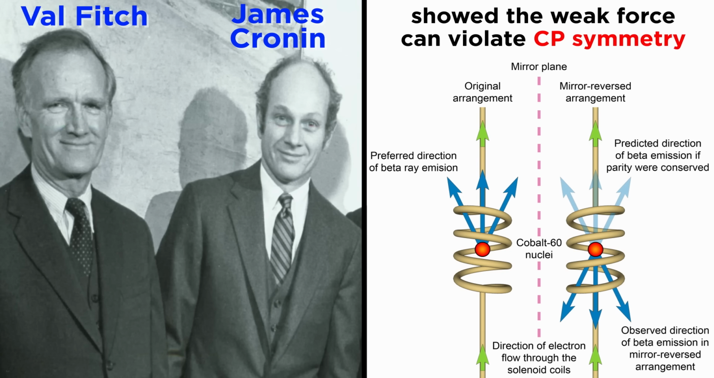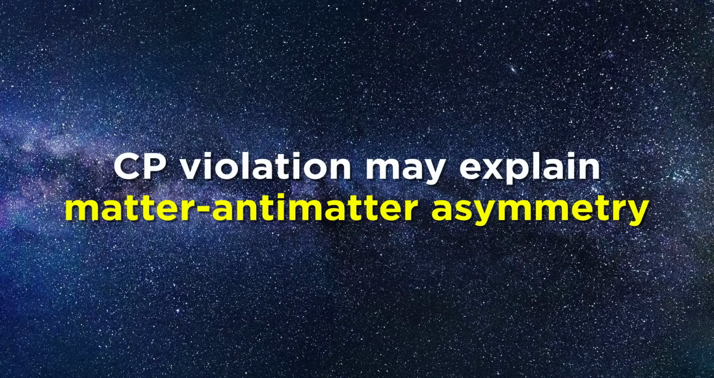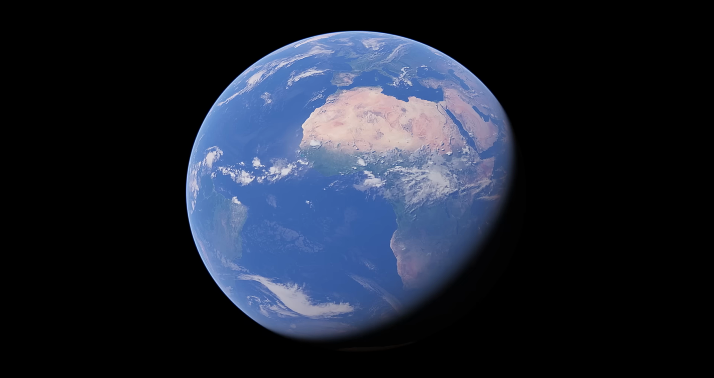Later, in 1964, Cronin and Fitch showed that the weak force also can occasionally even violate charge parity symmetry, or CP. While only approximately 0.3% of weak interactions violate CP symmetry, many physicists believe this is one of the factors that explains the current matter-antimatter asymmetry in our universe. So, in a way, we owe our existence partially to the weak interaction violating parity symmetry.